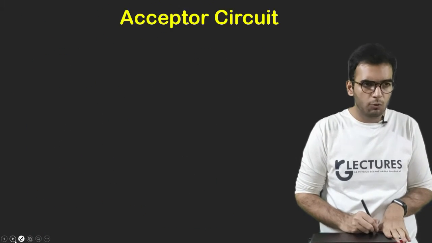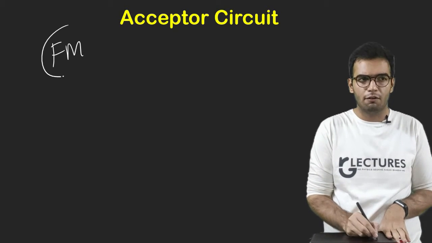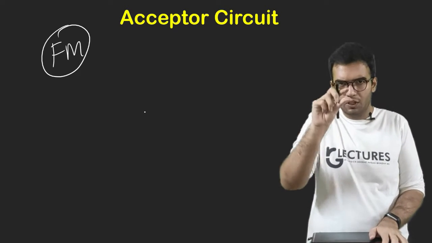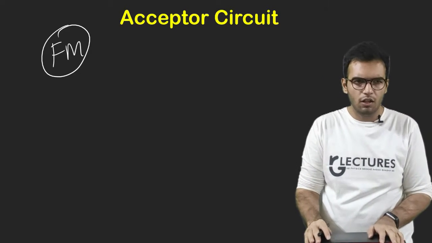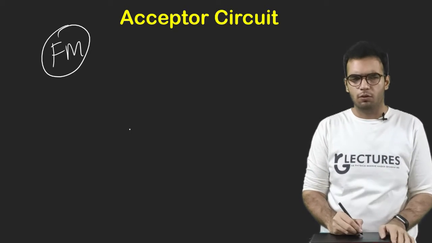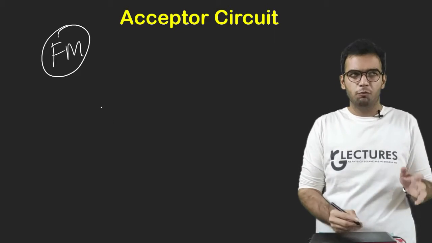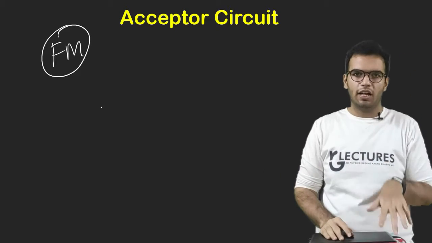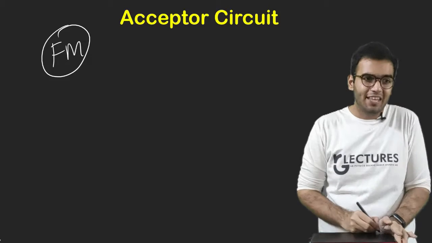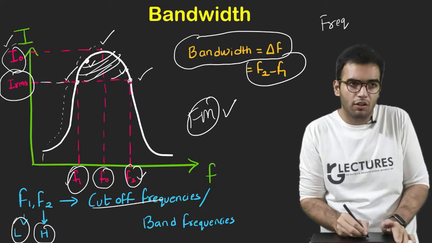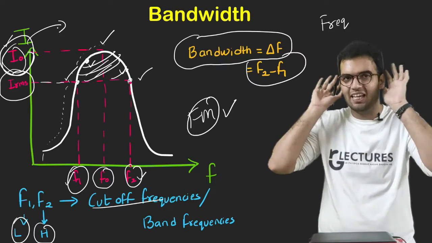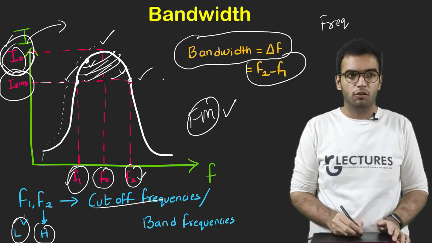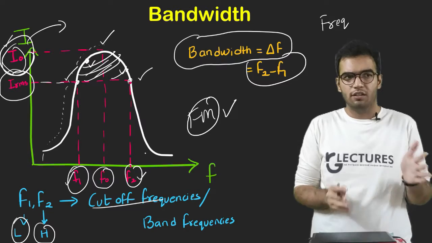Now suppose you are tuning an FM. This circuit is used in FM. You are tuning, and we have a knob. By that knob we moderately change the frequency. We are changing the frequency, and suddenly we hear the sound and say this is the correct frequency. What happens is that at that particular frequency, resonance happens and the current is maximum. When that current becomes maximum, we can hear the songs. So this is called radio tuning. There is a bandwidth.